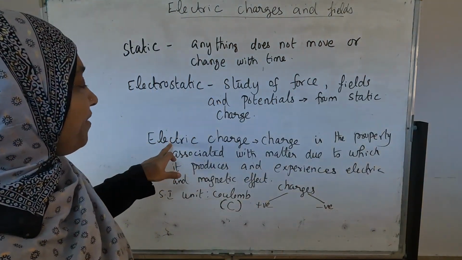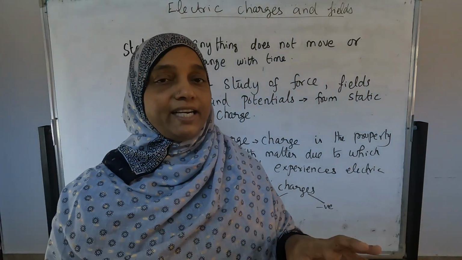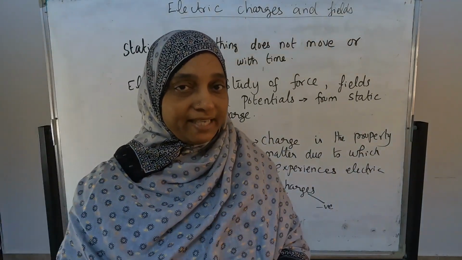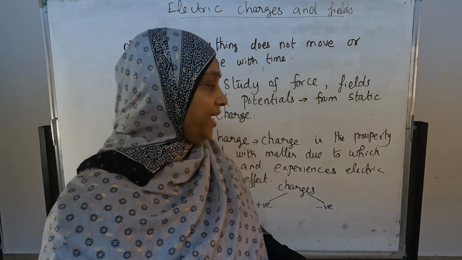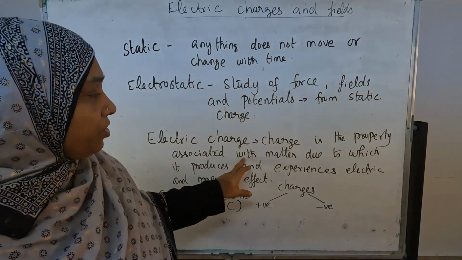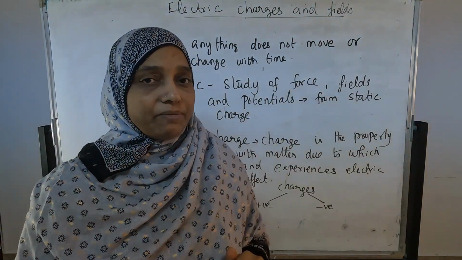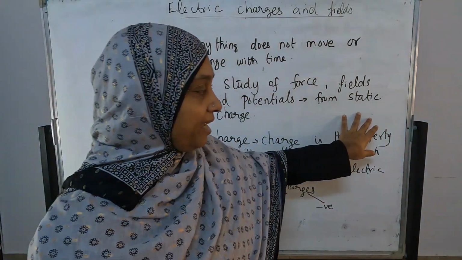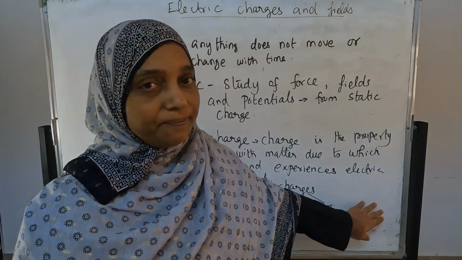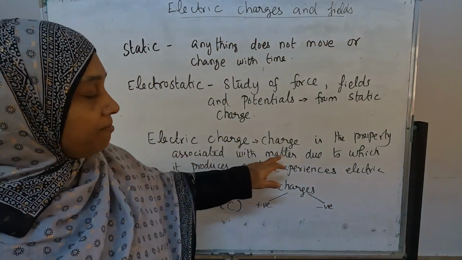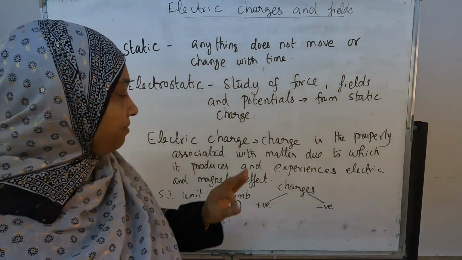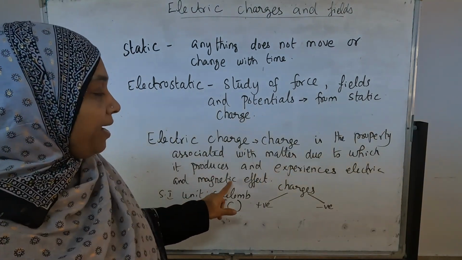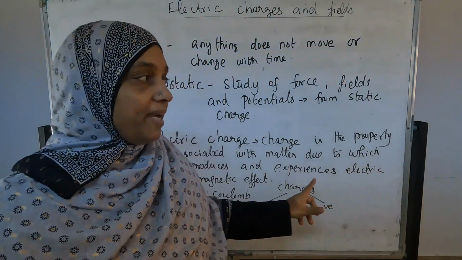Then we come to electric charge. First they discuss what charge is and what the types of charge are. Electric charge is a property associated with matter. All matter has some charge, but it is neutral. Any matter will have some charge, and only then does it experience electric and magnetic effects.